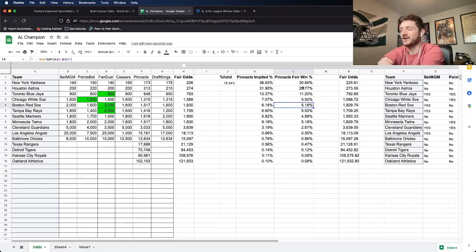So even though the Yankees and Astros have the best odds, that doesn't necessarily make them the best value. We're not trying to pick winners in this case. We're trying to pick the best mathematical plays. So while the Yankees and Astros are still, between the two of them, a 57% chance of making it to the World Series, still value on the Blue Jays at an 11% chance, still value at the Red Sox at about 5% chance. So those are going to be my two long shot picks.